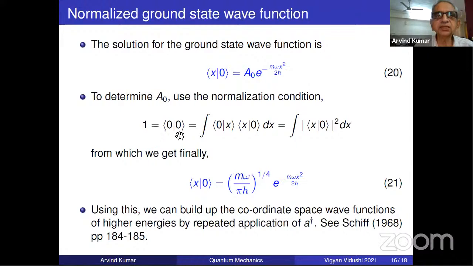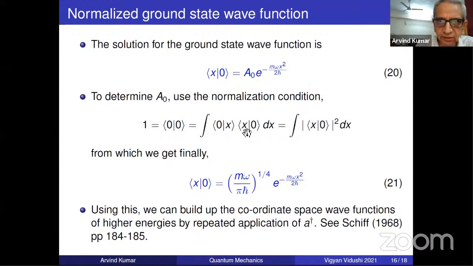You can use the normalization condition. This is even the abstract vector. This norm is 1. You sandwich a Dirac identity operator. Now what is the bracket of 0 and x? This is psi 0 x. And what will this be? Psi star 0 x, because in the inner product, if you change the order, it becomes the complex conjugate.